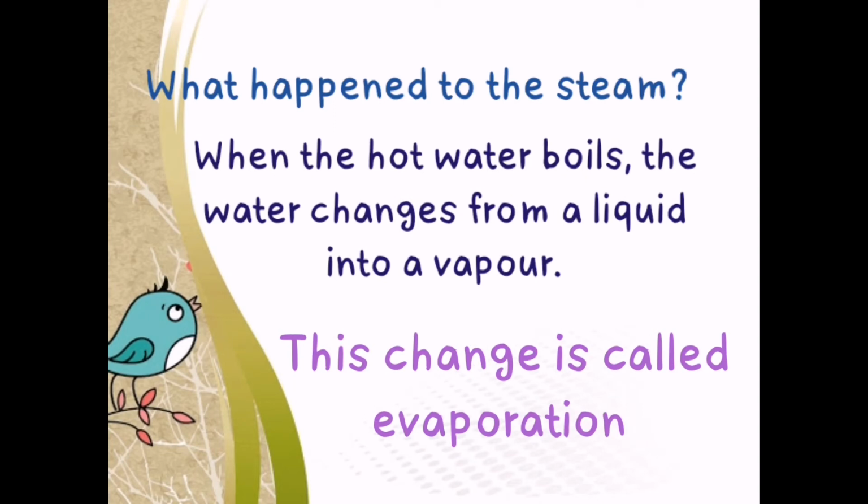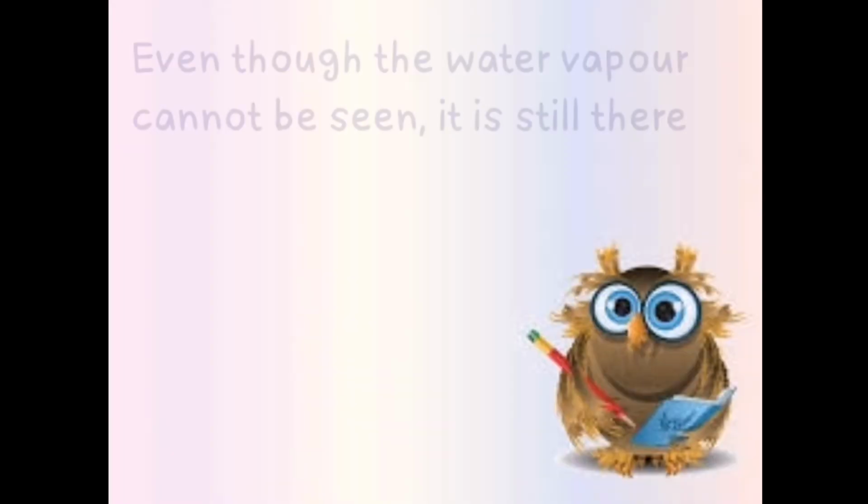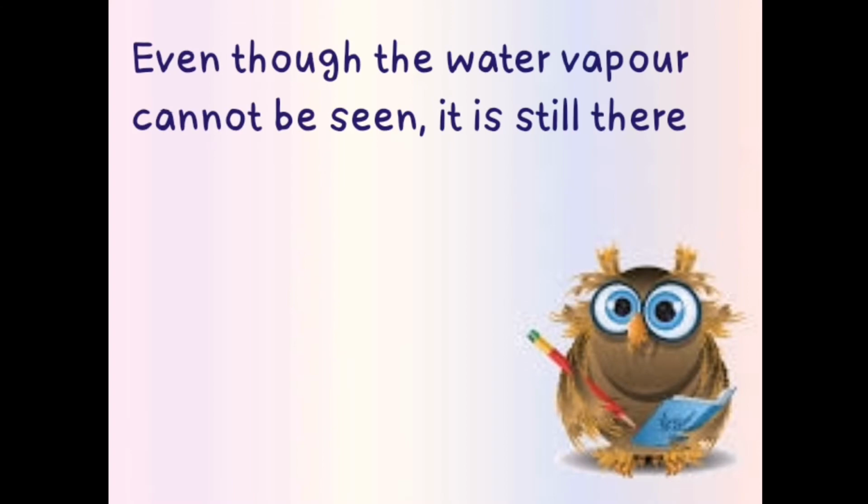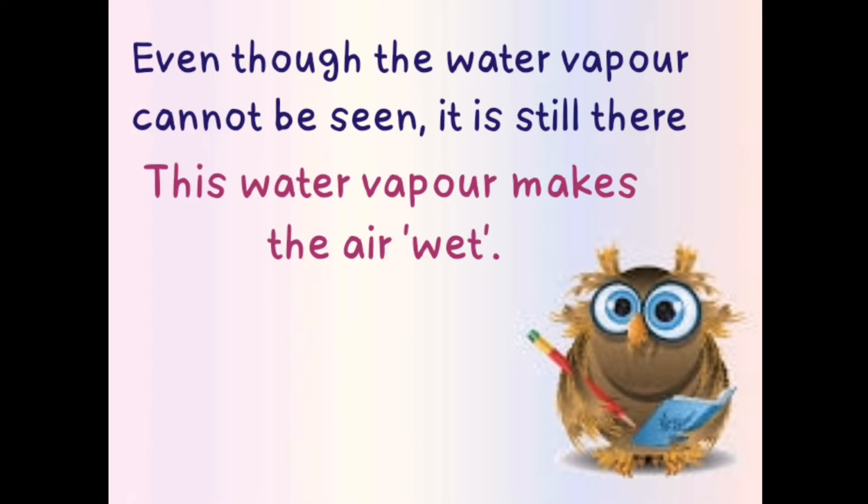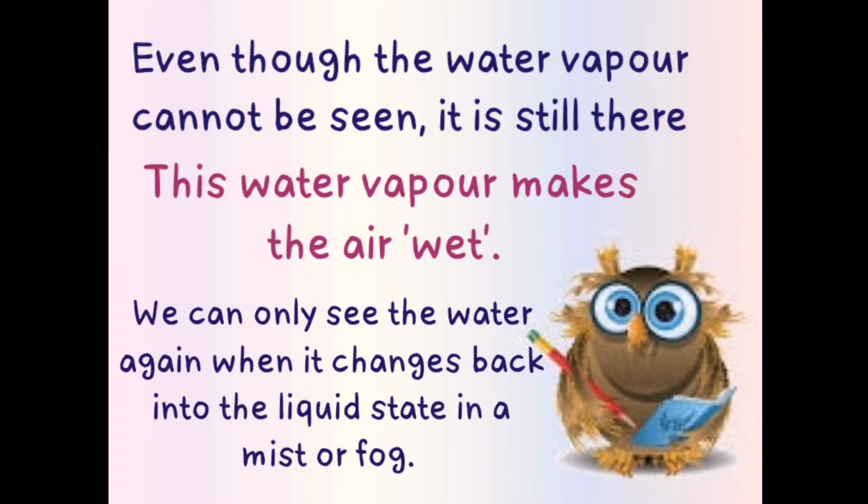When the hot water boils, the water changes from a liquid into a vapor. This change is called evaporation. Even though the water vapor cannot be seen, it is still there. This water vapor makes the air wet. We can only see the water again when it changes back into the liquid state in a mist or fog.